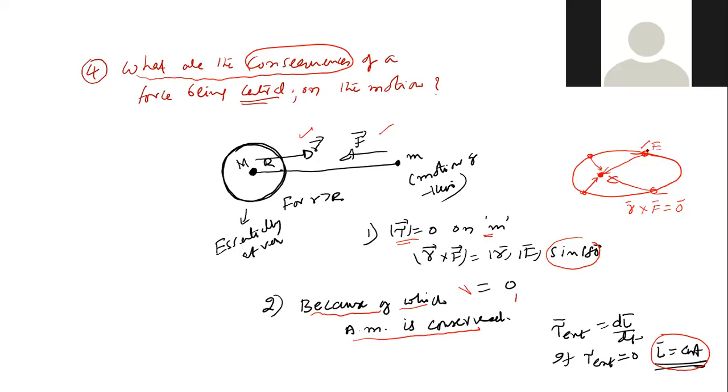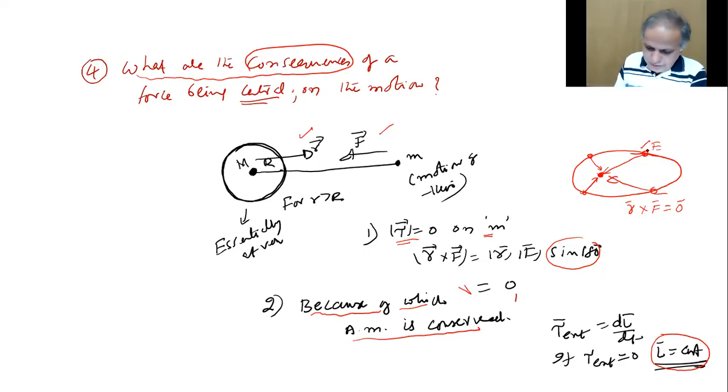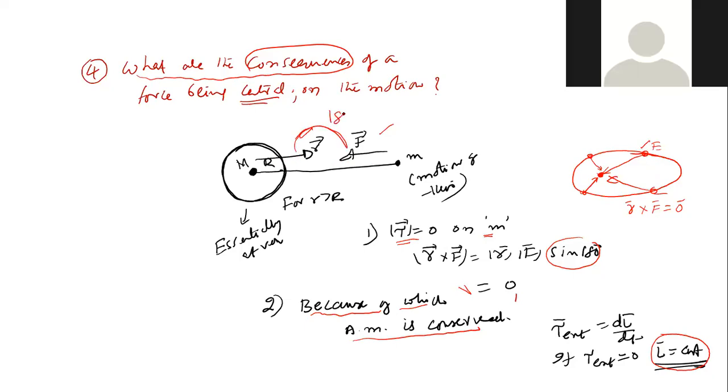Yes, tell me, Sriya. Attractive is negative because the angle is 180. Yeah, naturally. I showed you here, no? R is away from the origin, F is towards the origin. So what is the angle between these two vectors? 180.